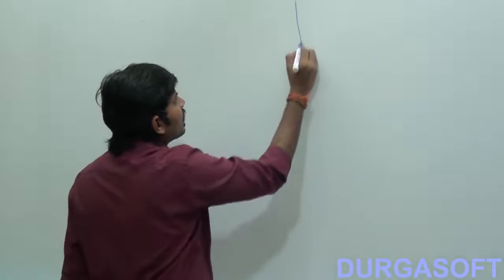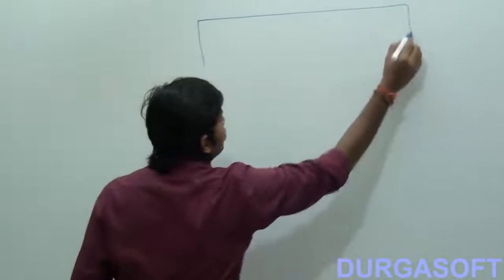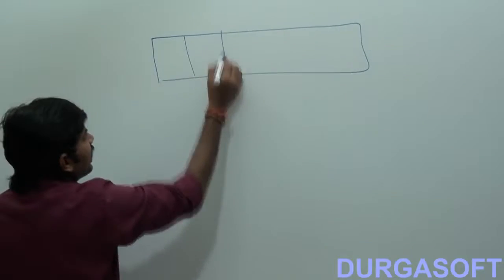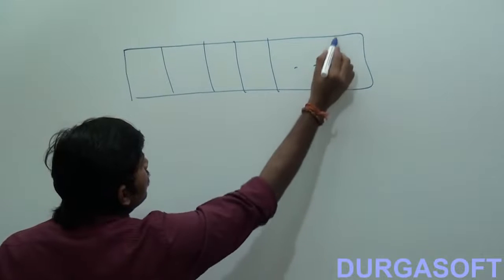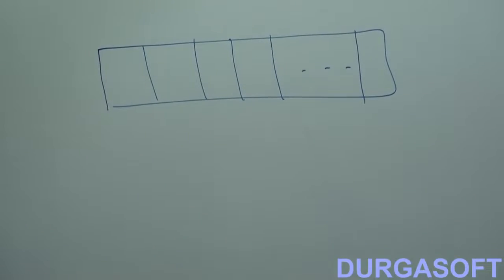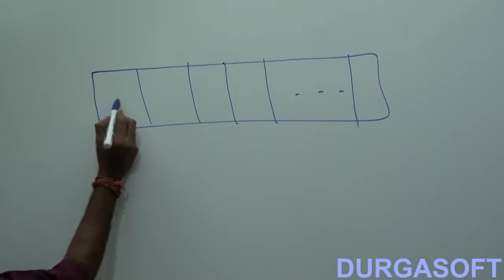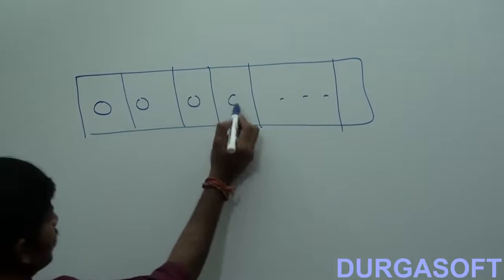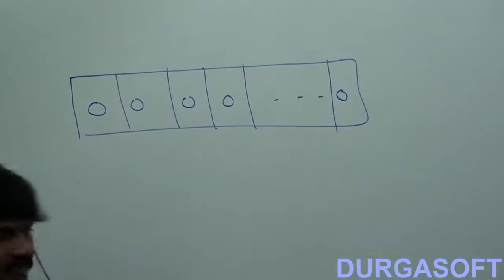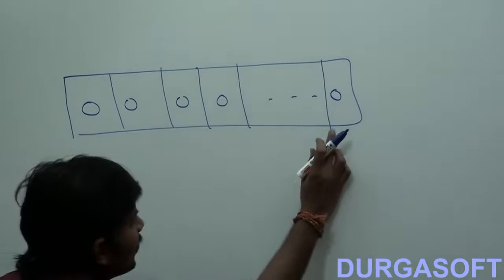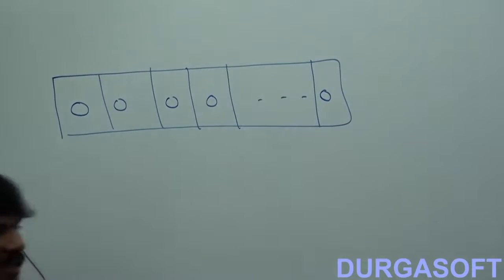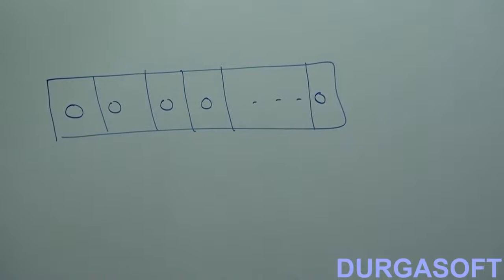Best example, let me take one array. Suppose one array with 10 size. I inserted first element, second element, third element, like 10th element. If the 11th element is coming, immediately the array is going to tell, Durga, I can't provide support.